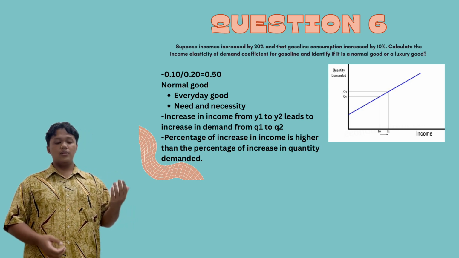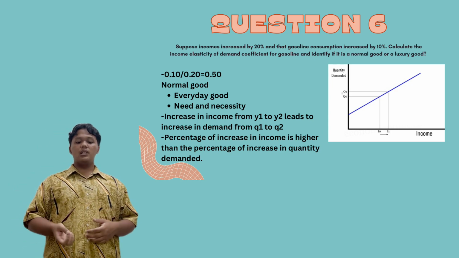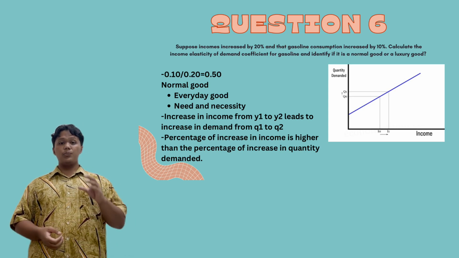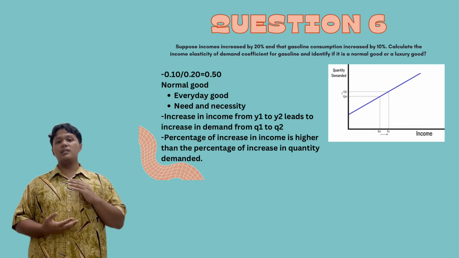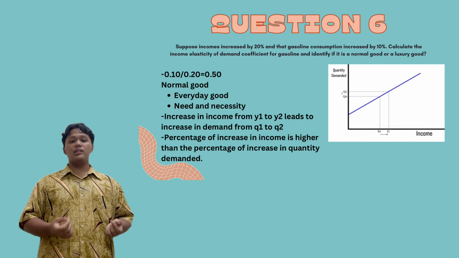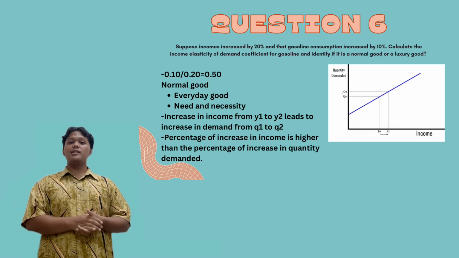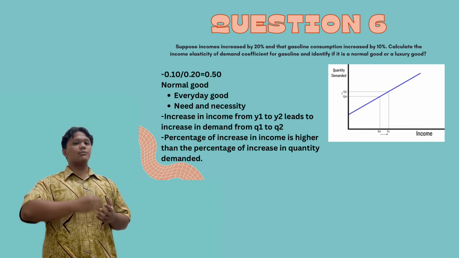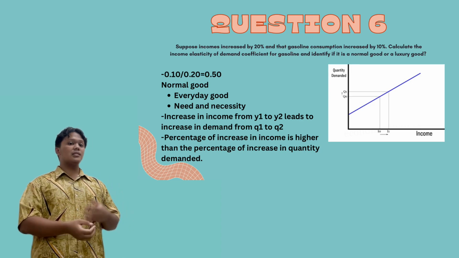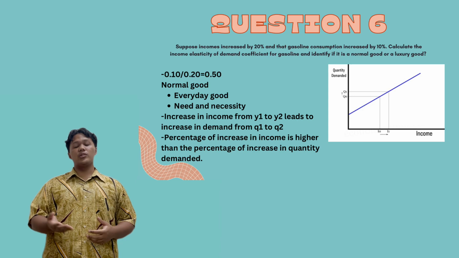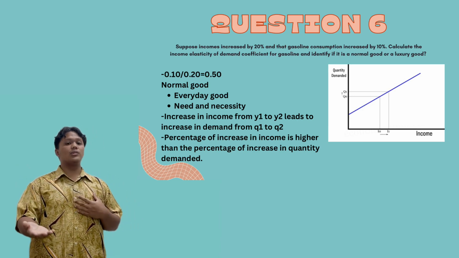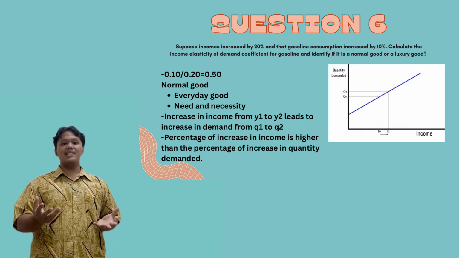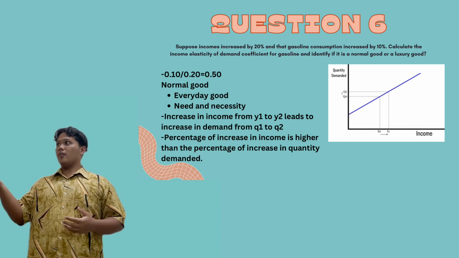The effect on the graph, as you can see here, is that an increase in income from Y1 to Y2 leads to an increase in demand from Q1 to Q2, and the percentage increase in quantity demanded is lower than the percentage increase in income. Alright, so why do I say that gasoline is a normal good? It is because we use it in our everyday life. For example, you, Mr. Ramdan, use gasoline in your car to send your daughter to school. You use your car to come to college and teach us as your students. So it proves that gasoline is actually a need and a necessity in our daily life and everyone else's daily life.